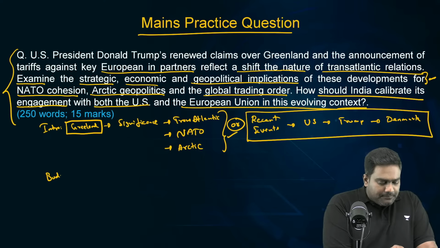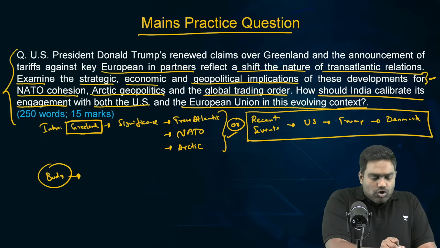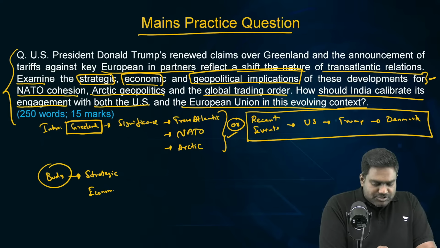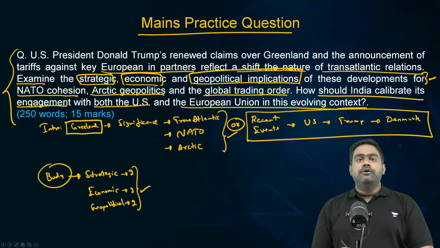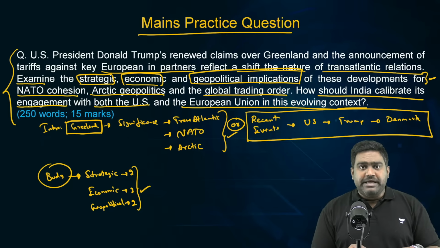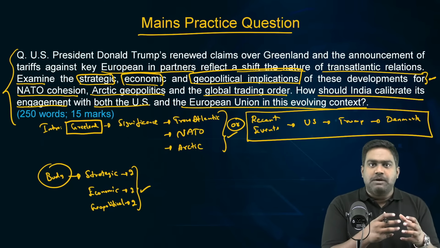Then in the body, you focus on the strategic, economic, and geopolitical implications. Maybe break down the answer into three small paragraphs here so that you can talk about the strategic, economic, and geopolitical implications. Maybe a couple of points under each heading to bring out these implications. So this makes up the first part of the body.